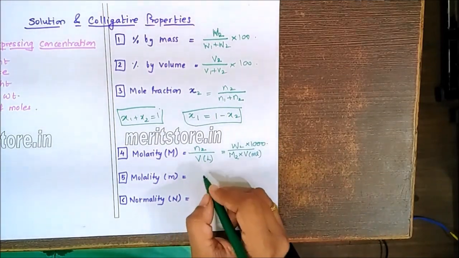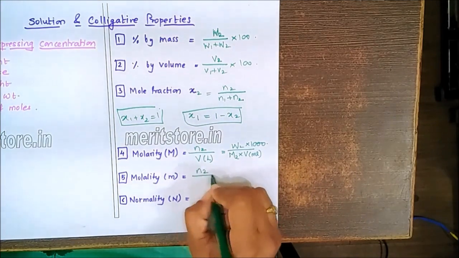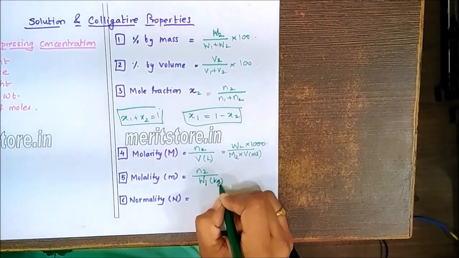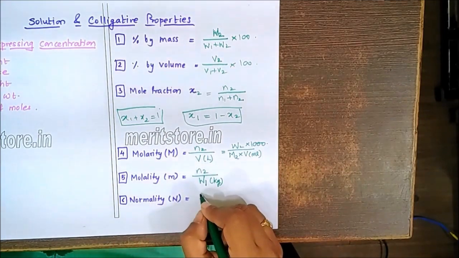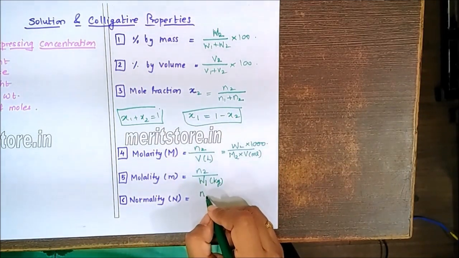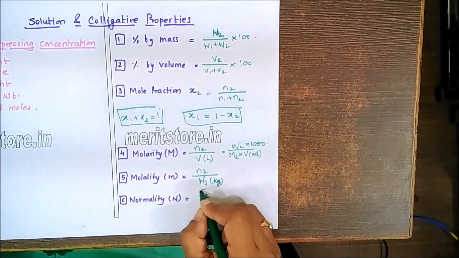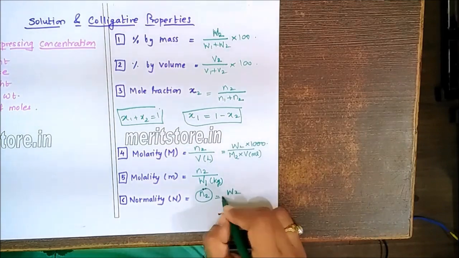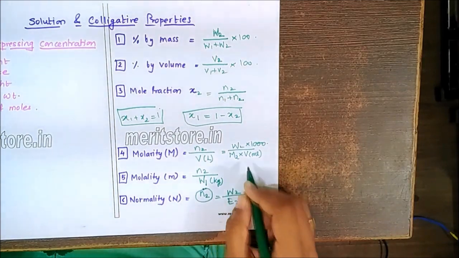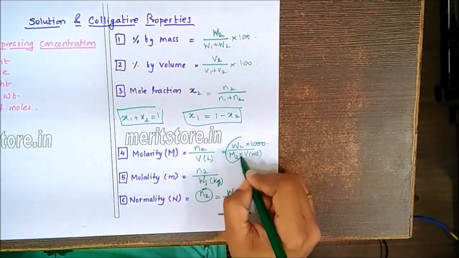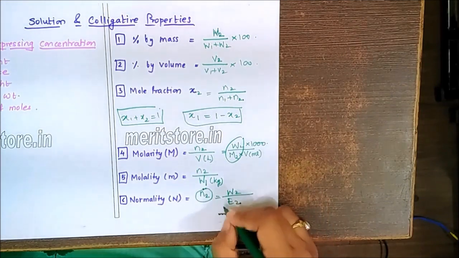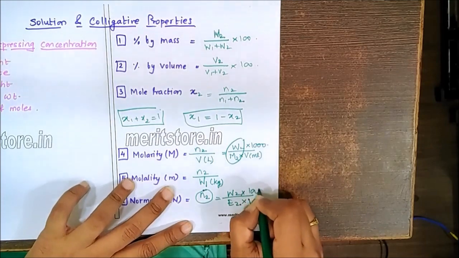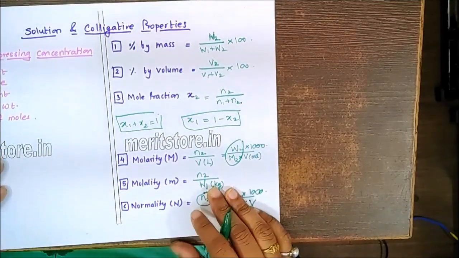In case of molality, it's number of moles of a solute divided by weight of the solvent in kg. In case of normality, it's number of moles of the solute, but that has to be gram equivalent number, so that has to be W2 upon the equivalent weight of the solute. Generally, for the molarity, we divide by molecular weight. Here we divide by equivalent weight multiplied by volume into 1000. So in case of